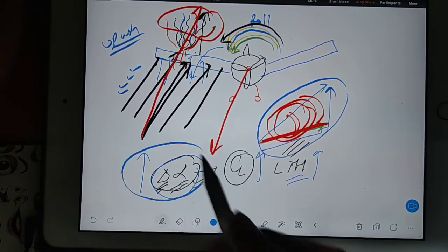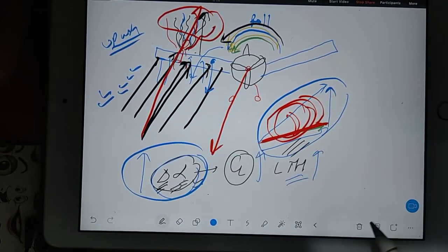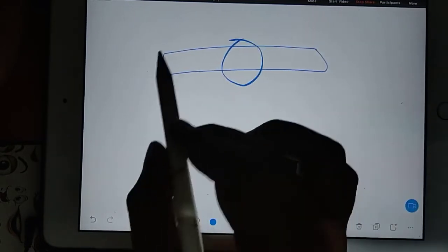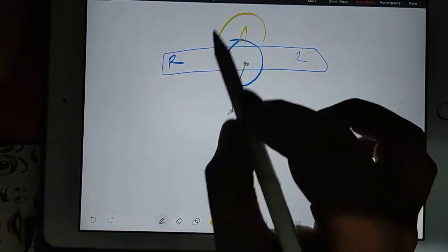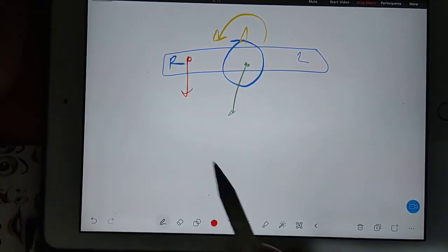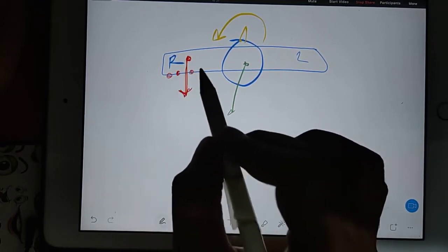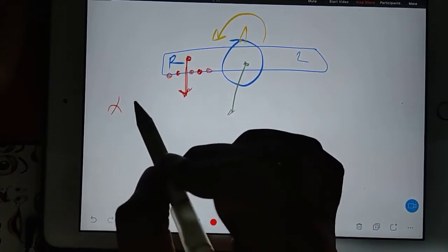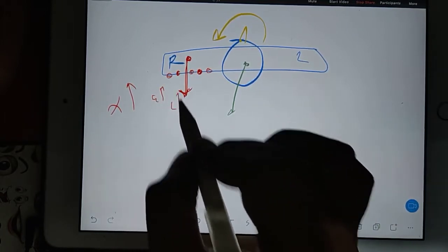So alpha increases in such a way that one wing is going down. If you have the fuselage, and this is your right wing, this is your left wing, and this is coming towards you, and suppose the tail, and it is rolling, then this right side wing will go down. When the right side wing goes down, your alpha at any point on the right side wing will increase. So CL will increase, so lift will increase.